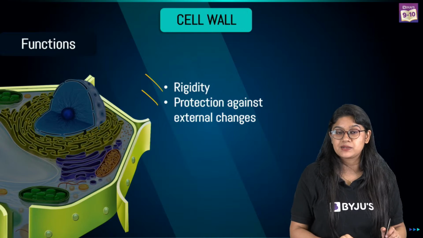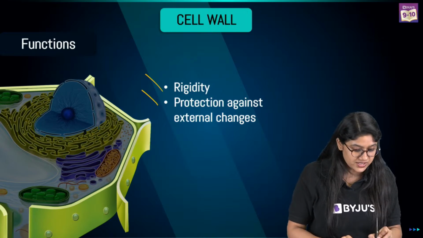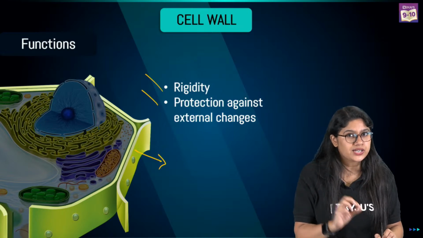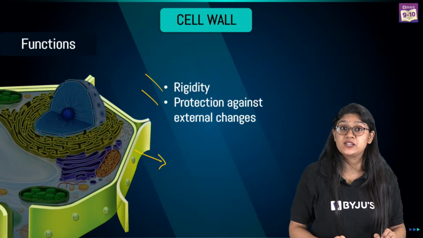Very good. Now I can see that many of you are asking me to explain it again. So we are discussing the cell wall, right? The cell wall is the outermost covering of the plant cell. It's really very rigid and it's a protective covering. It is made up of cellulose.